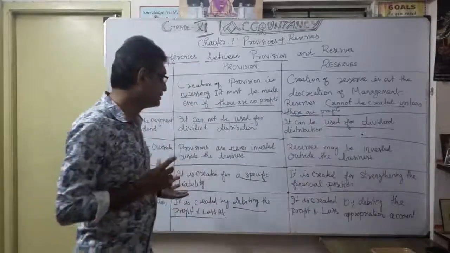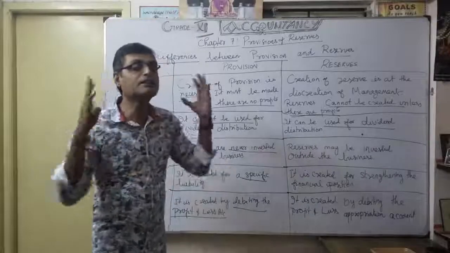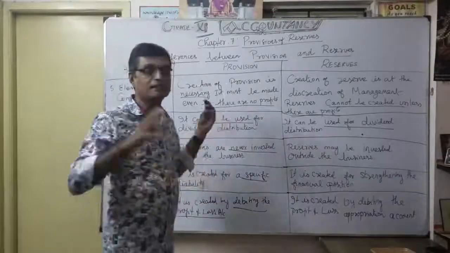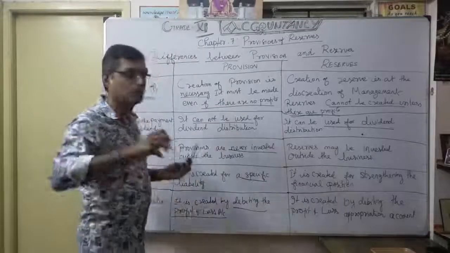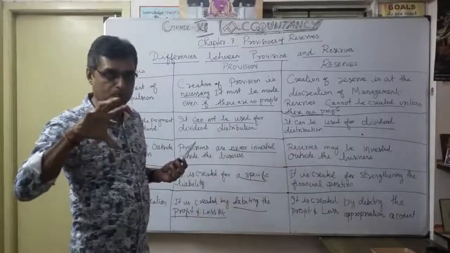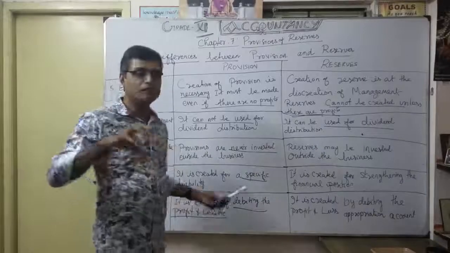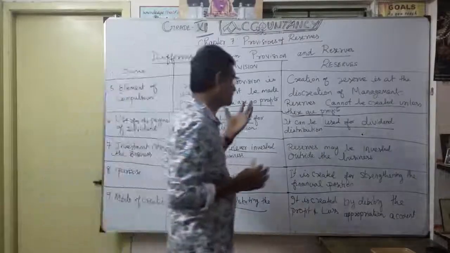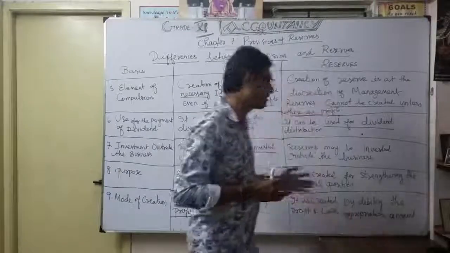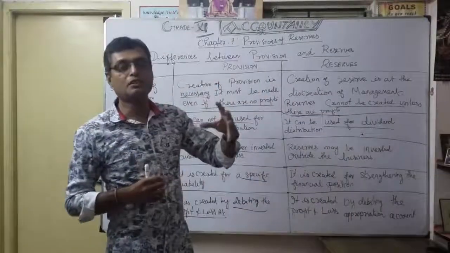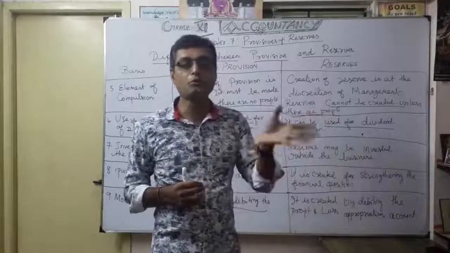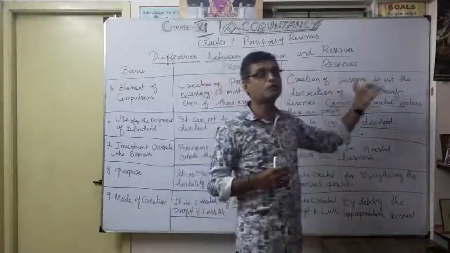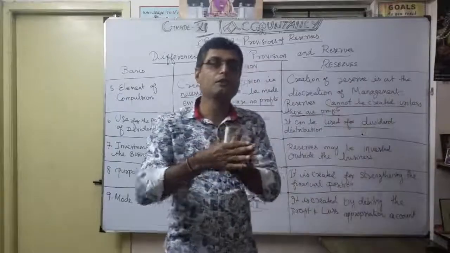Now let us begin the idea. How are you going to create and allocate the provision? The creation is to show some amount provided from the debit side of the profit and loss account, so naturally profit is reduced. Coming to the resource side, you can easily see, the resource is only the profit, out of profit. That's why a provision is a charge against profit, while a reserve is an appropriation out of profit. Only when there is profit are you able to allocate a reserve.